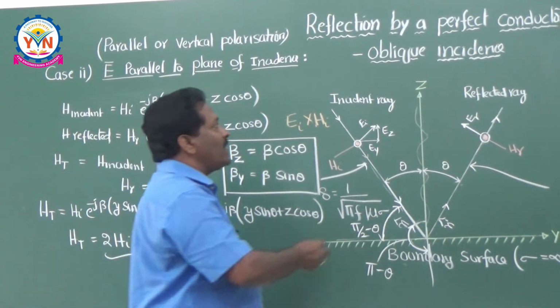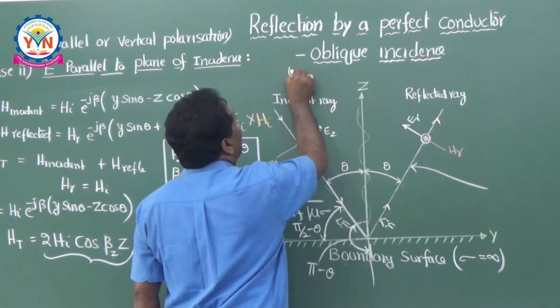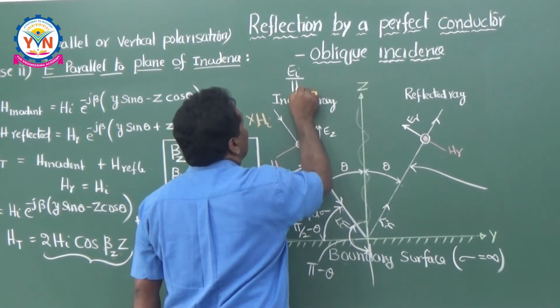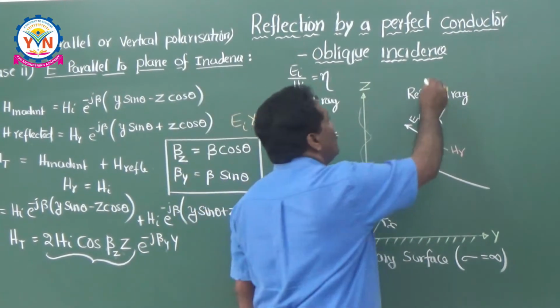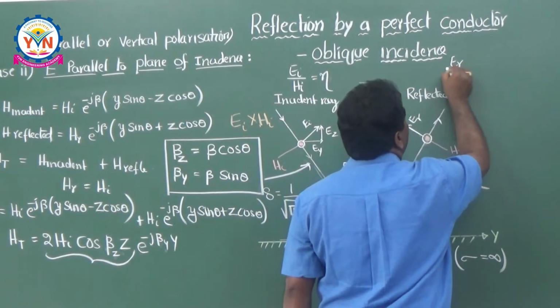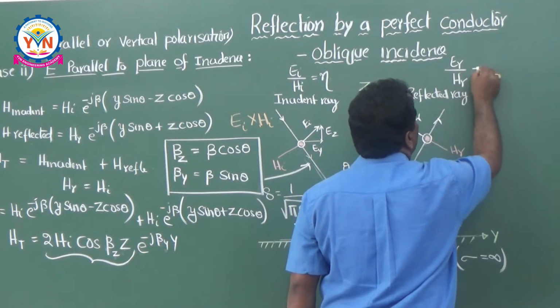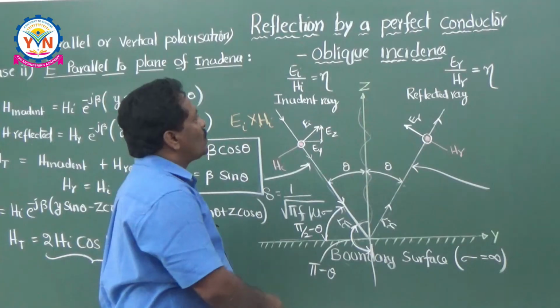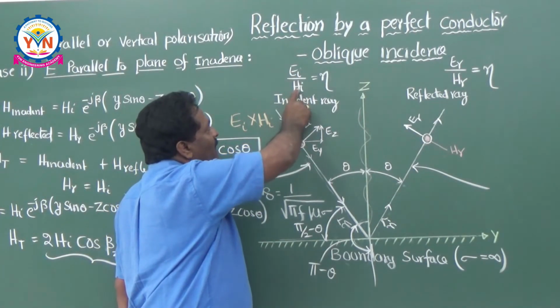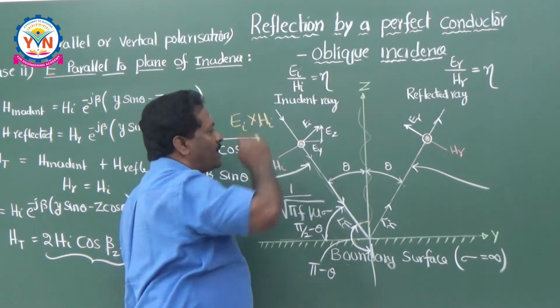So what is the relation here? For the incident case, Ei by Hi is nothing but your eta, because you know the relation here. Exactly, here also Er by Hr is equal to, you can say, also eta in the same medium. So the ratio of electric field to magnetic field is nothing but the intrinsic impedance here.